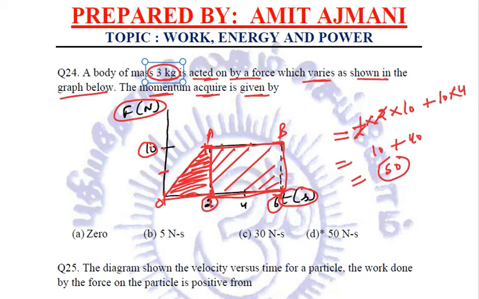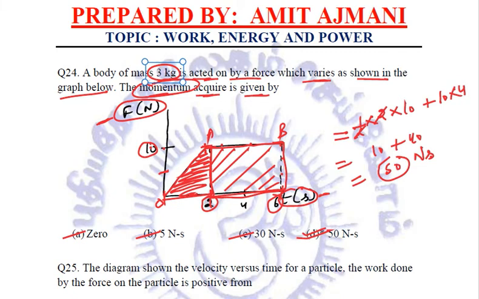And since we are calculating momentum, the SI unit is Newton second. So the first option is 0, second is 5 Newton second, third is 30, and fourth, here is our correct answer, 50 Newton second. You need to relate and remember that on an FT graph, a force-time graph, the momentum is calculated by calculating the area of this particular graph.